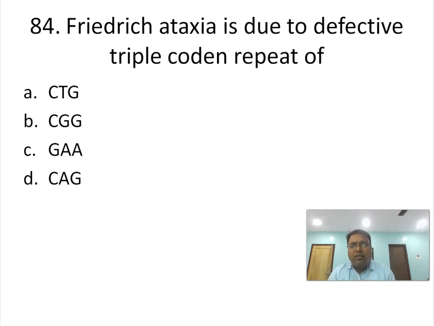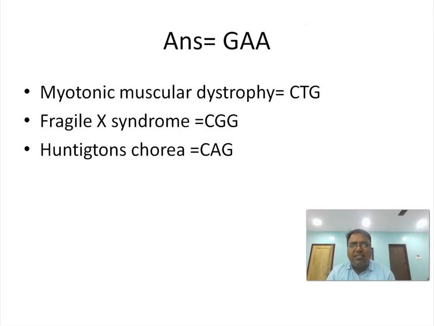Where is the defect? Is it CTG, CGG, GAA or CAG? The answer is GAA. So we can remember some more things. Myotonic muscular dystrophy, the defect is at the level of CTG. Fragile X syndrome, your CGG. Huntington's chorea, your CAG.